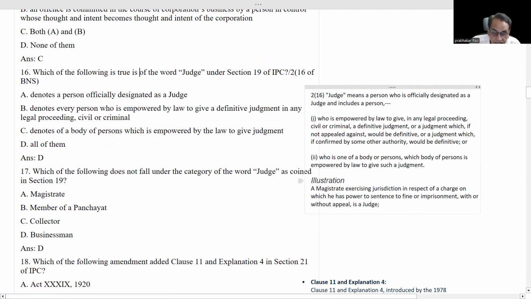A magistrate exercising jurisdiction in respect of a charge on which he has power to sentence to fine or imprisonment, with or without appeal, is a judge. This you remember, because a direct question will come from this. Illustration.